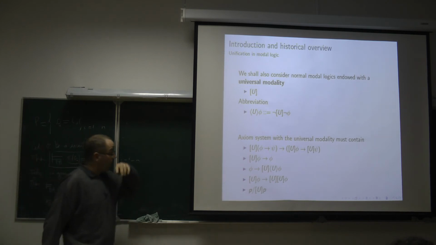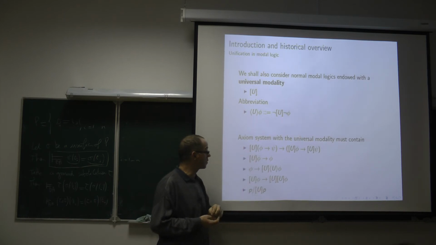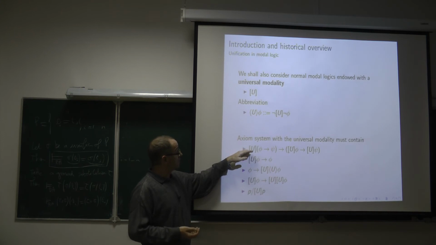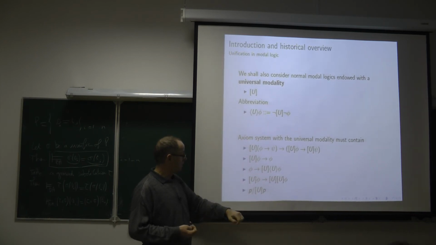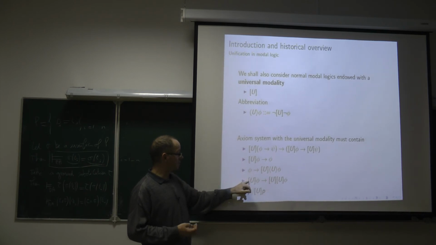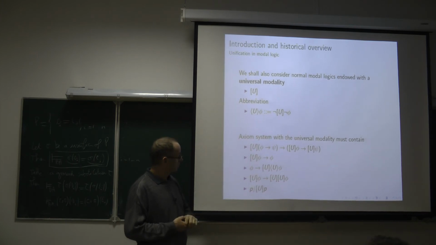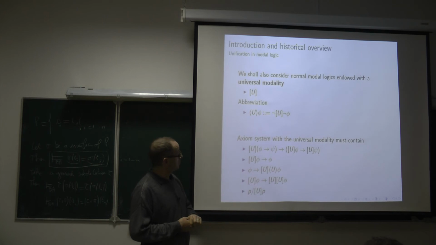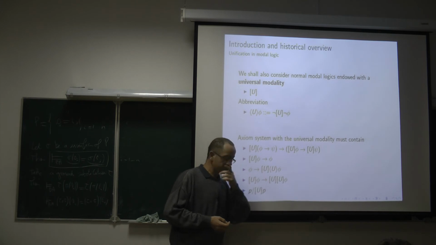Since it corresponds within the Kripke semantics to the universal accessibility relation between possible worlds, any normal modal logic which includes the universal modality should have, of course, the Aristotle axiom, the necessitation, and this axiom corresponding to the fact that the universal relation within a set is an equivalence relation. Here I have forgotten to add the axiom saying that box U phi implies box phi.